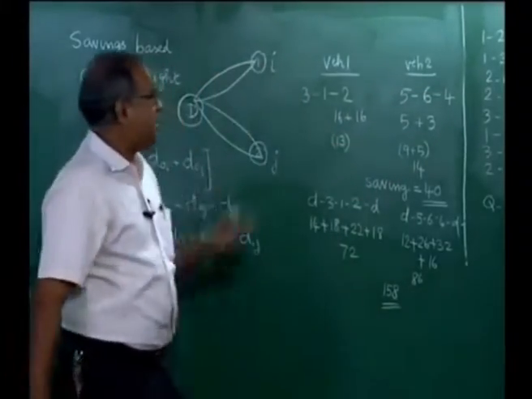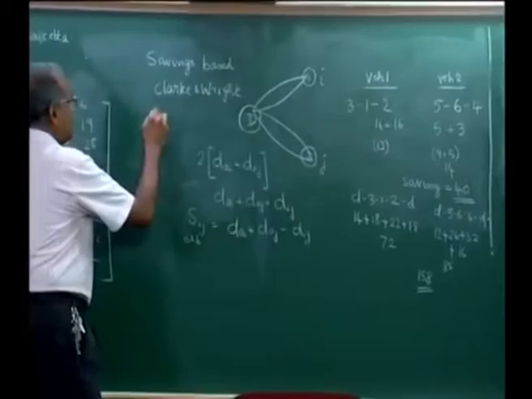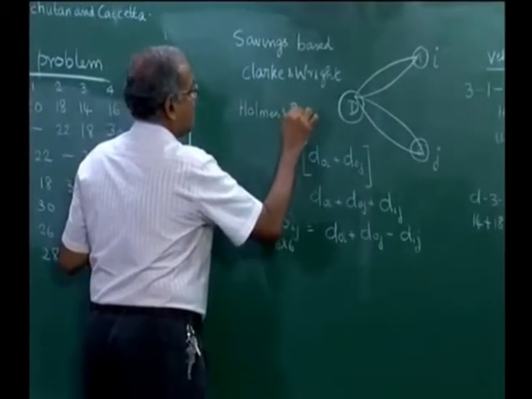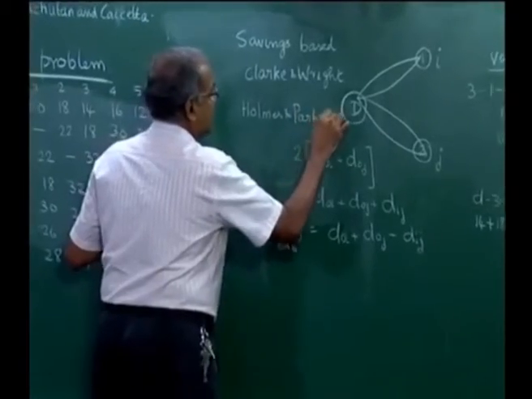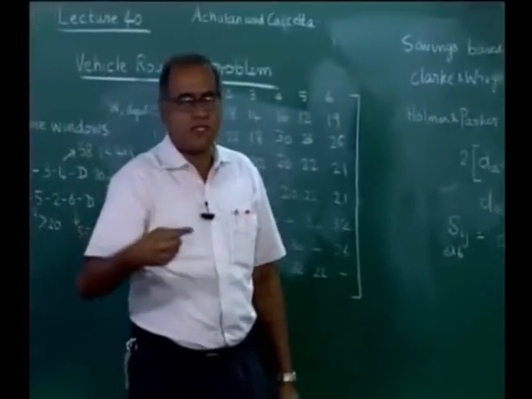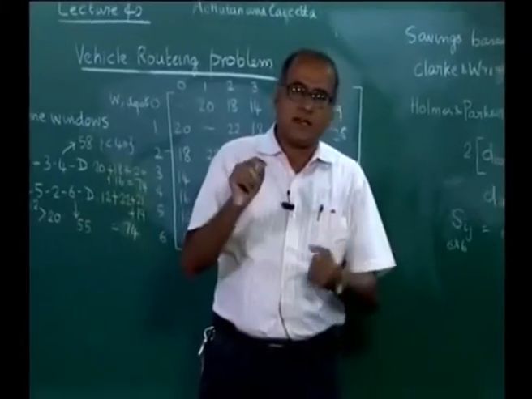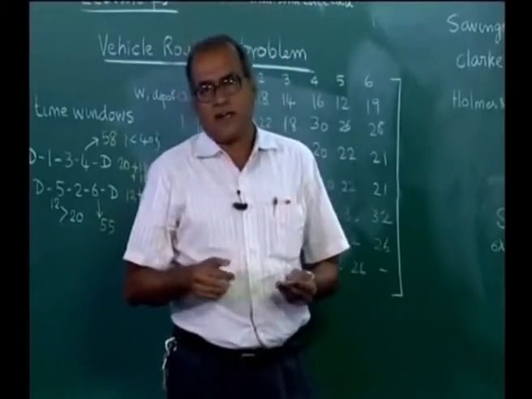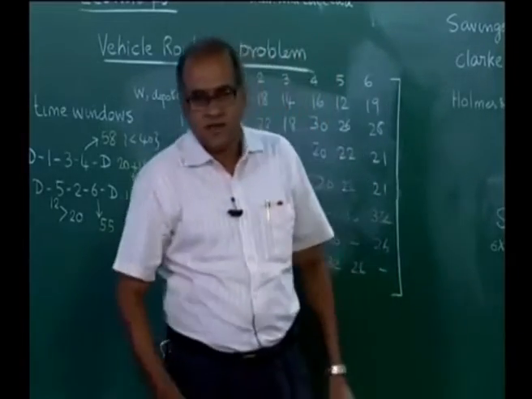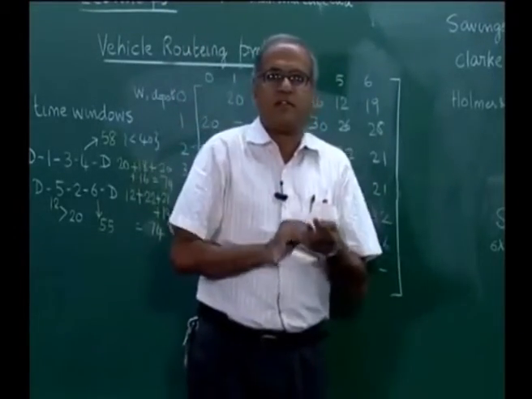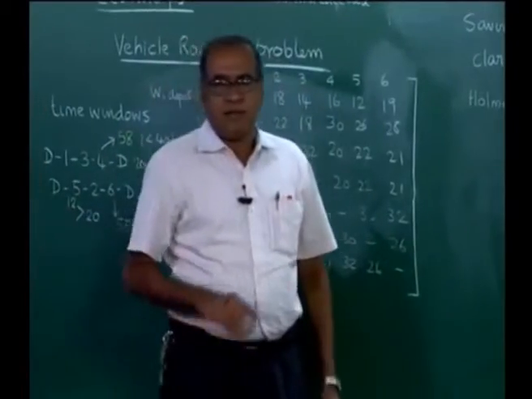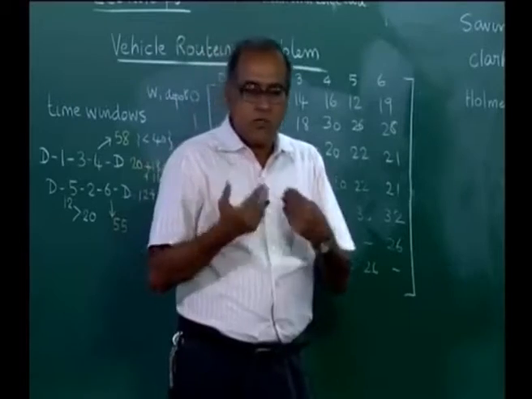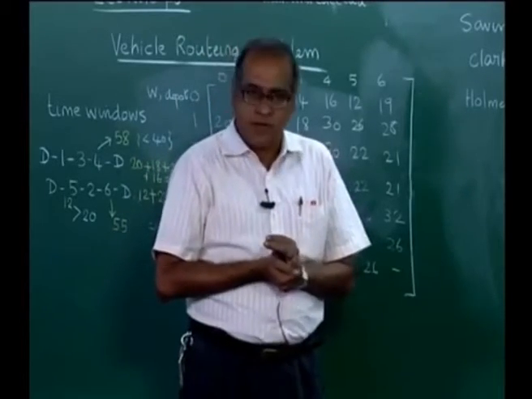Now we can. So the improvement to Clark and Wright is called Holmes and Parker method, and as I have mentioned, Holmes and Parker method is computationally more intensive than Clark and Wright method. It is an extension of Clark and Wright method with more computations. It is like a branching algorithm which will eventually terminate by evaluating all possible paths, but we can also terminate it sooner or quicker depending on our requirements.